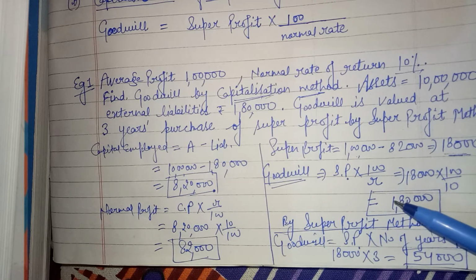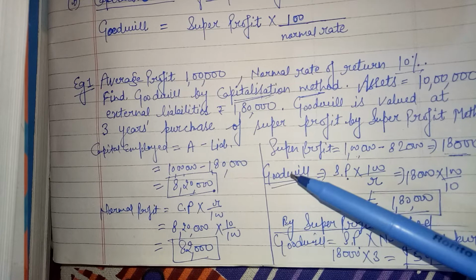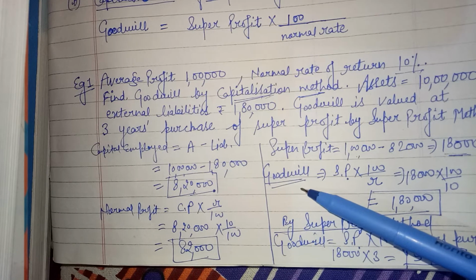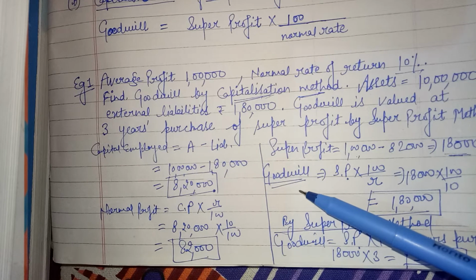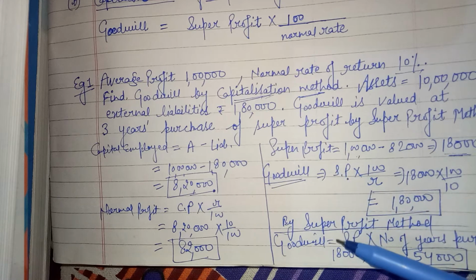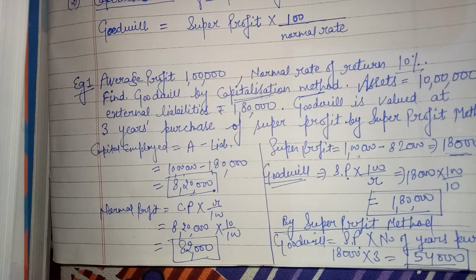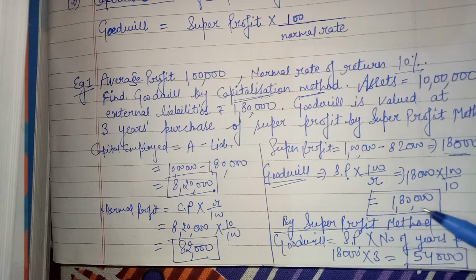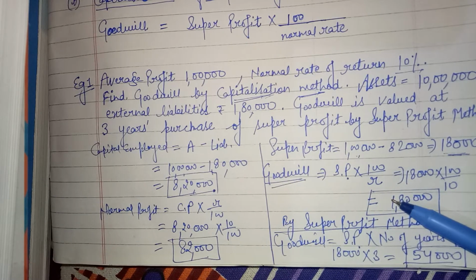Now in this example you have to calculate goodwill by the capitalization of average profit method. Clear? I have calculated goodwill here by the capitalization of super profit method, and you have to calculate goodwill by the capitalization of average profit. I have applied the second formula and the third formula, that's why the answers are changed. If you are applying both formulas of the capitalization method, then the answer remains the same, that is 1,80,000.